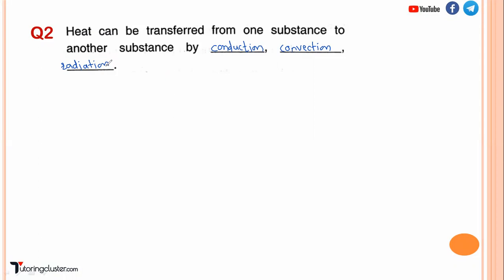Now, what do we mean by convection? Basically, convection is the process of heat transfer due to the capacity of moving matter to carry heat energy. When we talk of conduction, there is no movement of matter. But in case of convection, movement of matter takes place.